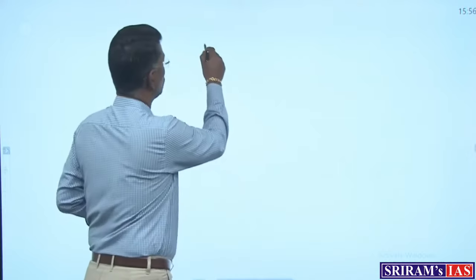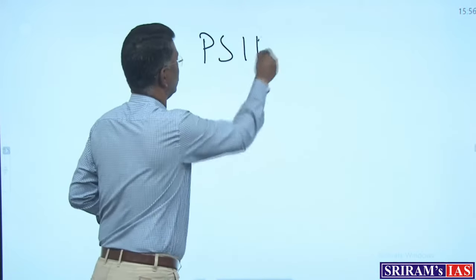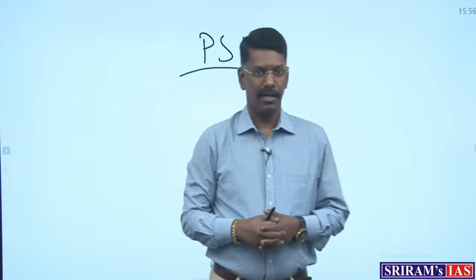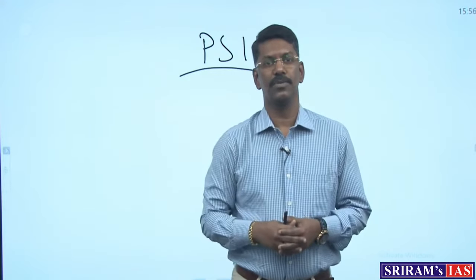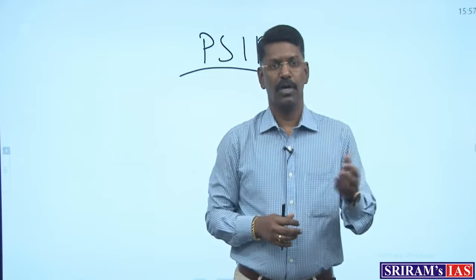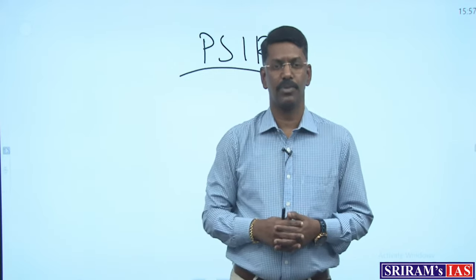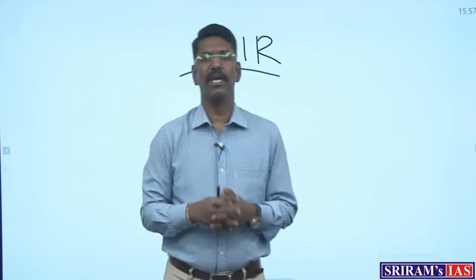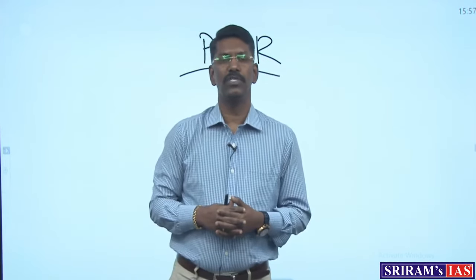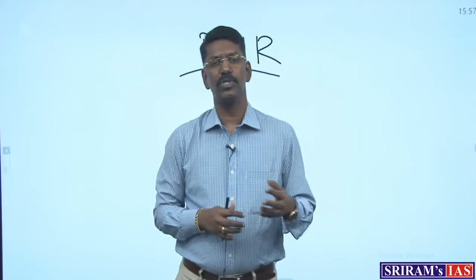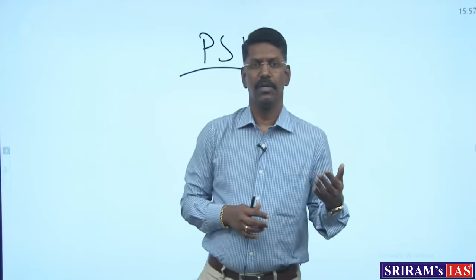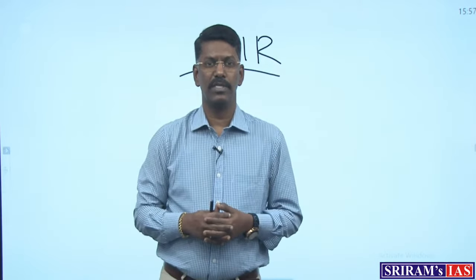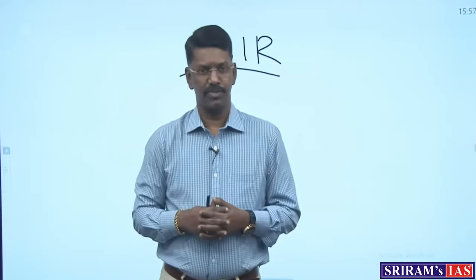The first and foremost important thing when you are going to start an optional like PSIR, before starting this optional, is that I just want to give some ideas regarding it. While selecting an optional paper, the most important thing is how it is going to reduce the burden of the students in the category of GS paper.